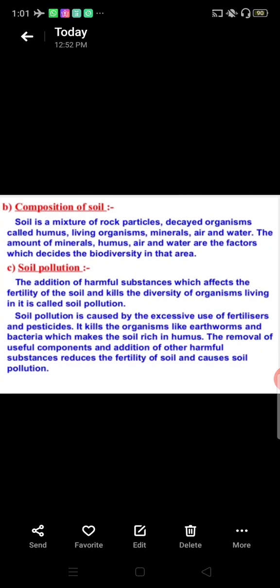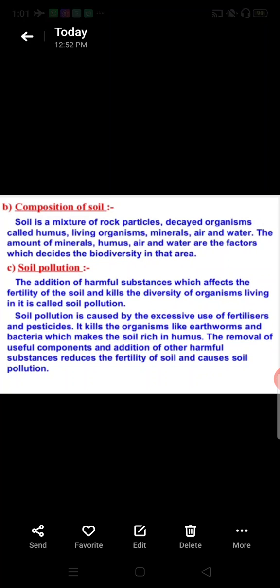Now, composition of soil. Soil is a mixture of rock particles, decayed organisms called humus, living organisms, minerals, air, and water. The amount of minerals, humus, air, and water are the factors which decide the biodiversity in that area.